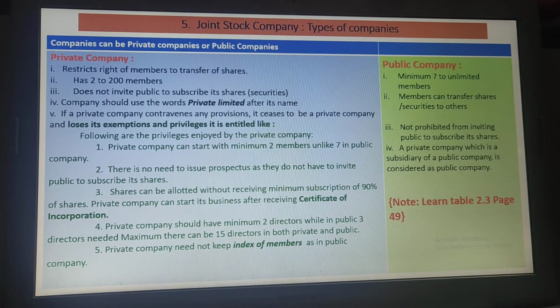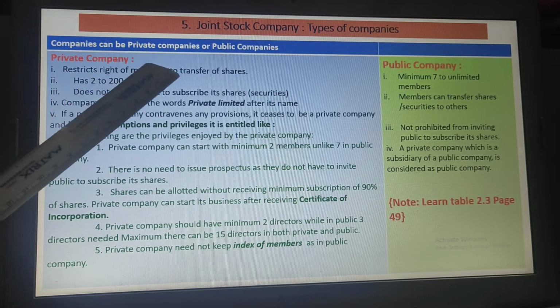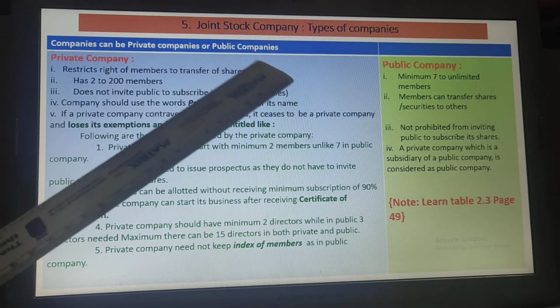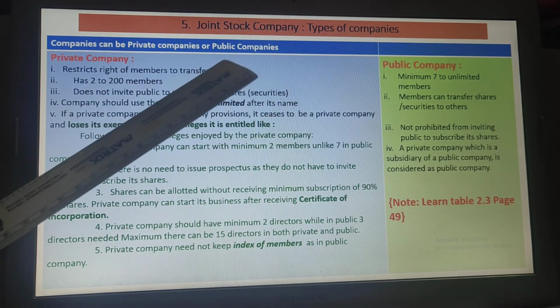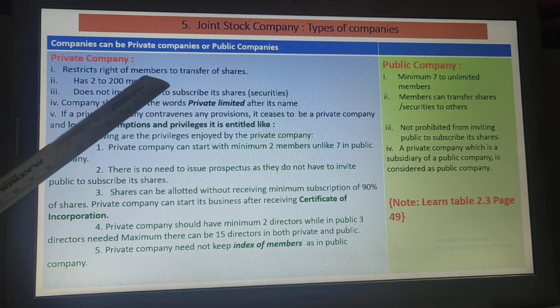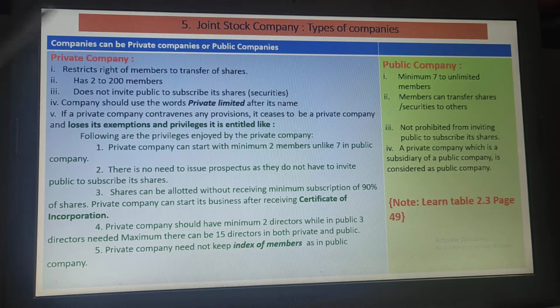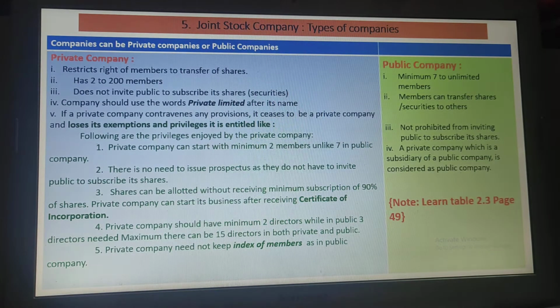Hello students, coming to understand the joint stock company, we will understand there are two types of companies. One is the private companies and the other is public companies. Both of them are formed under the Companies Act 2013. Earlier it was 1956. Now there is a slight variation between the private company and public company.